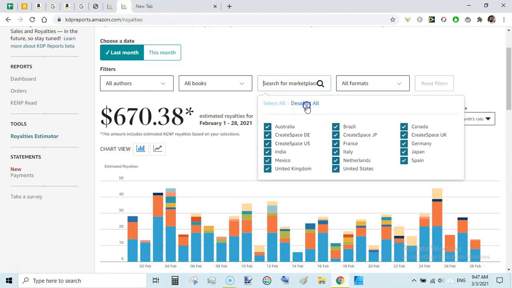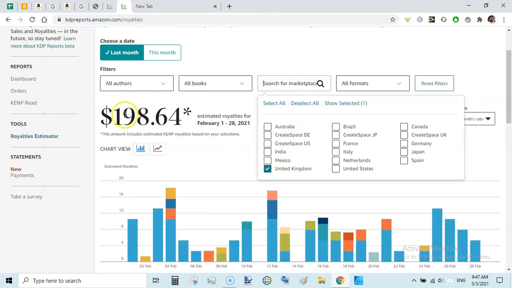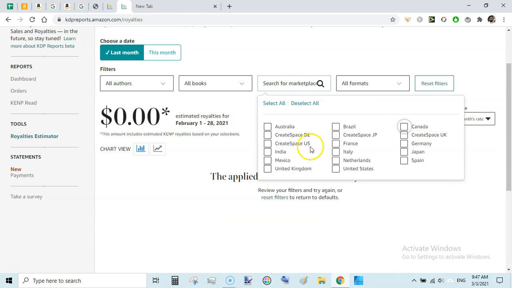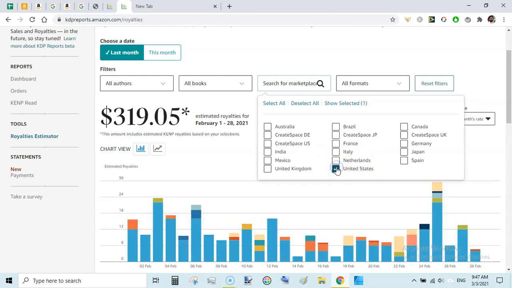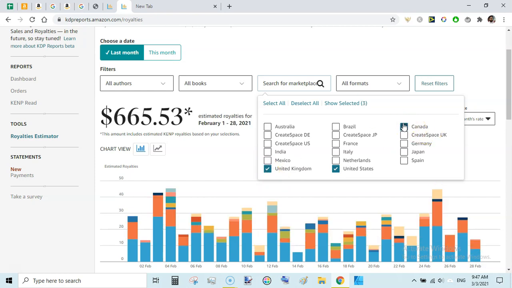So the main takeaway from this is, if we look at the marketplace wise distribution of royalties, deselect all, I earned around $200 from UK marketplace and $150 from Canada and $319 from US. So Amazon UK and Amazon Canada are playing very good role in my total royalties.